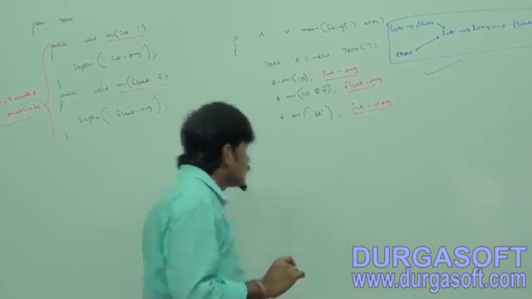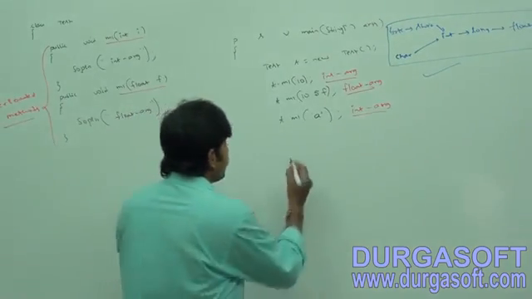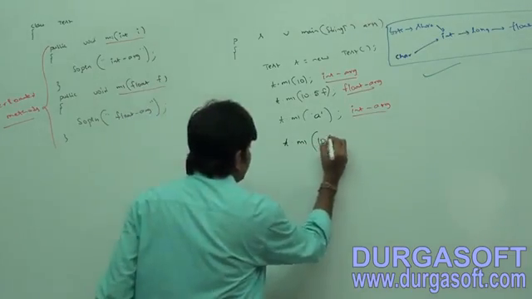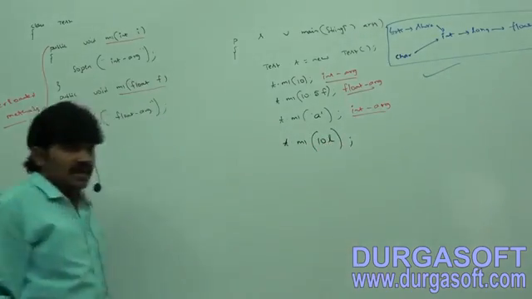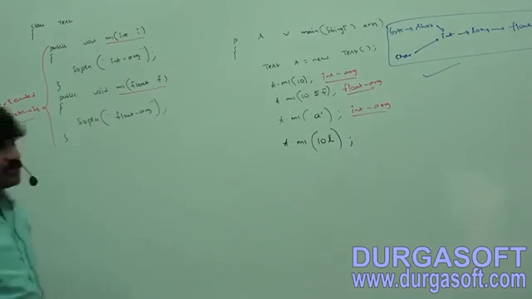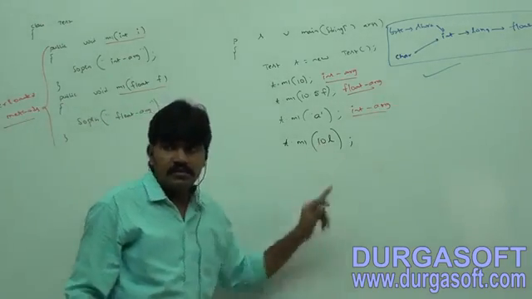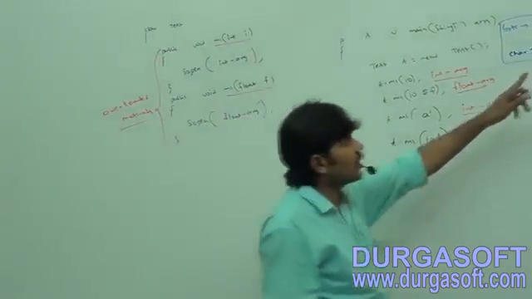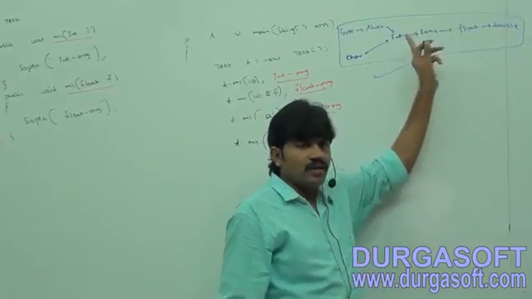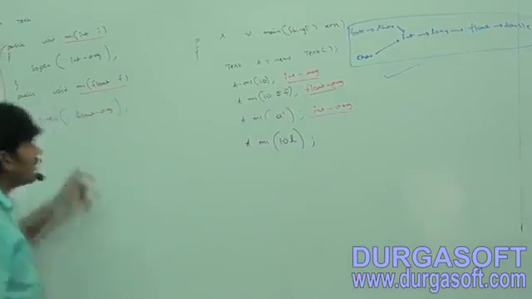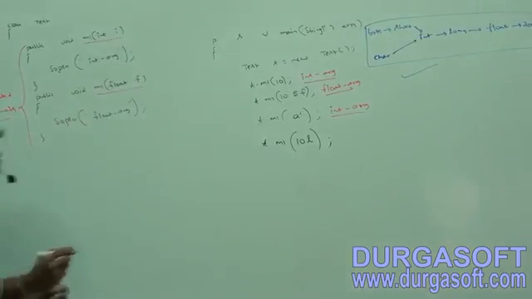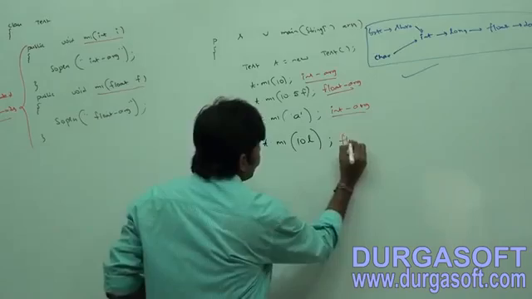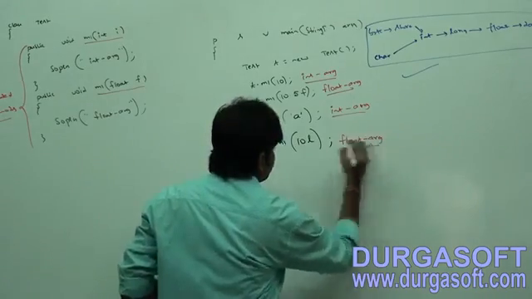Now just observe. I am taking here t.m1 of 10L. Sir, 10L means what type? Long type. Is there any long argument method? No. Then what will happen? The long argument will be promoted to float. Is there any float method? Yes. That's why the float argument method will get the chance.